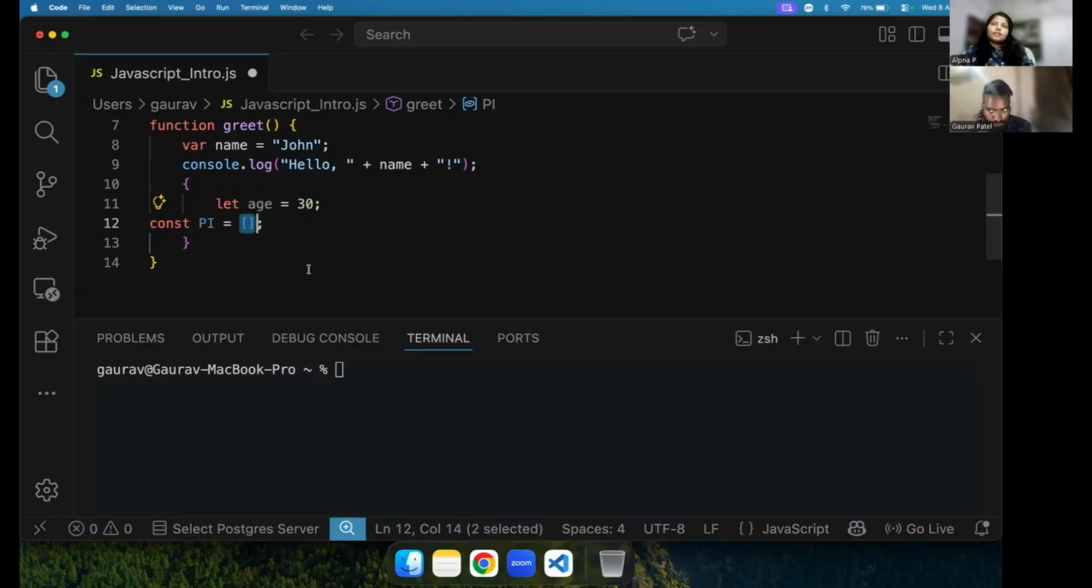Okay. So, simple rule, we need to use const by default. If a value is going to change, then use let, and we need to avoid var if it is not required. We just need to avoid it.